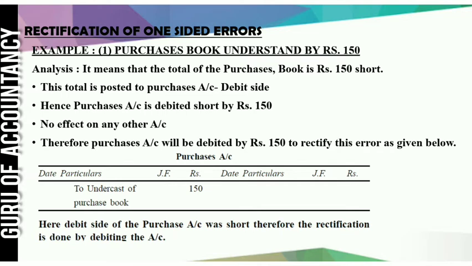Here we have not opened a suspense account. Without a suspense account, on the account's debit side we can write the difference amount 150, and in particulars we can write "to undercast of purchase book", and the error can be rectified.